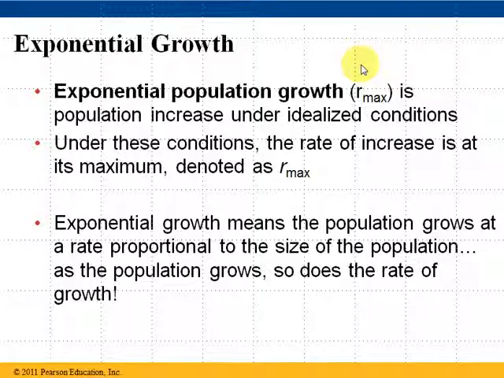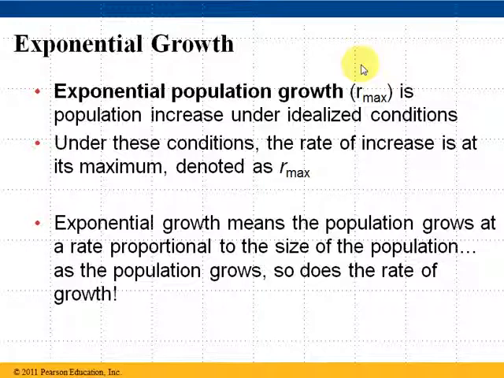So remember, R is your rate of change, the rate of change in the population, and so we just call it R max. It's the population increase under idealized conditions. Under these conditions, the rate of increase is as high as it can be, so we call that R max. Exponential growth means that the population grows at a rate proportional to the size of the population. In other words, as the population grows, the rate of growth also grows. So things get bigger and faster and bigger and faster and bigger and faster. That's what exponential growth is all about.